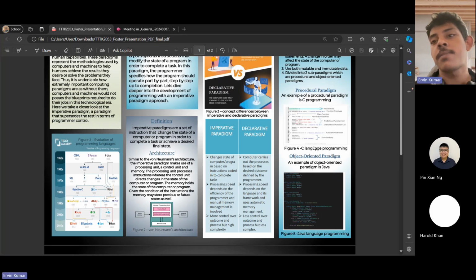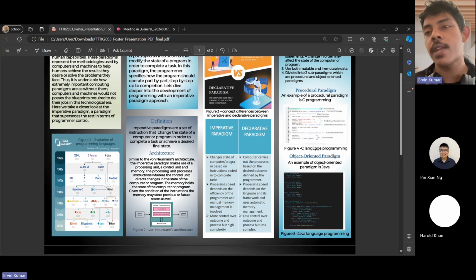In terms of processing speed and memory, for the imperative paradigm, processing speed highly depends on the programmer and the efficiency of his code. If the programmer is able to write efficient code, the processing speed will be higher. And the imperative paradigm makes use of manual memory manipulation and management.